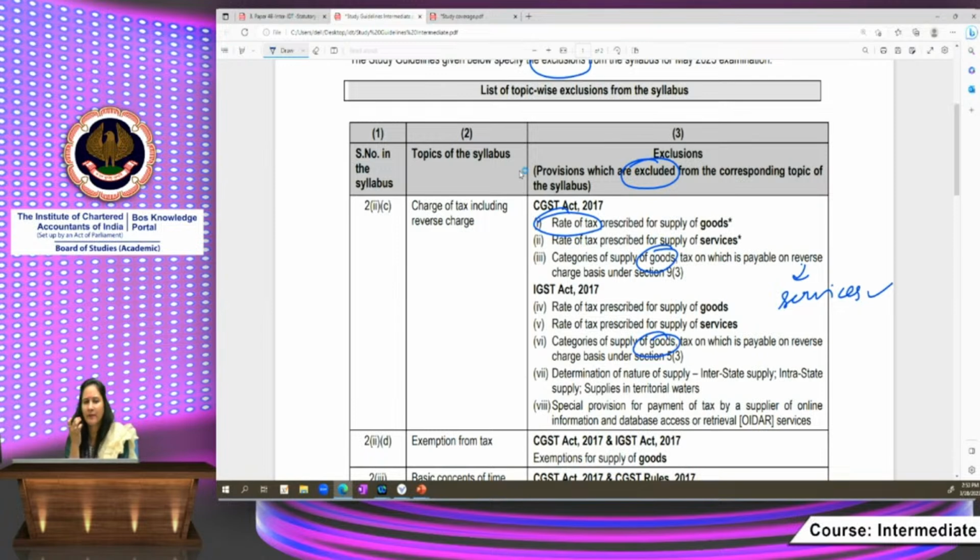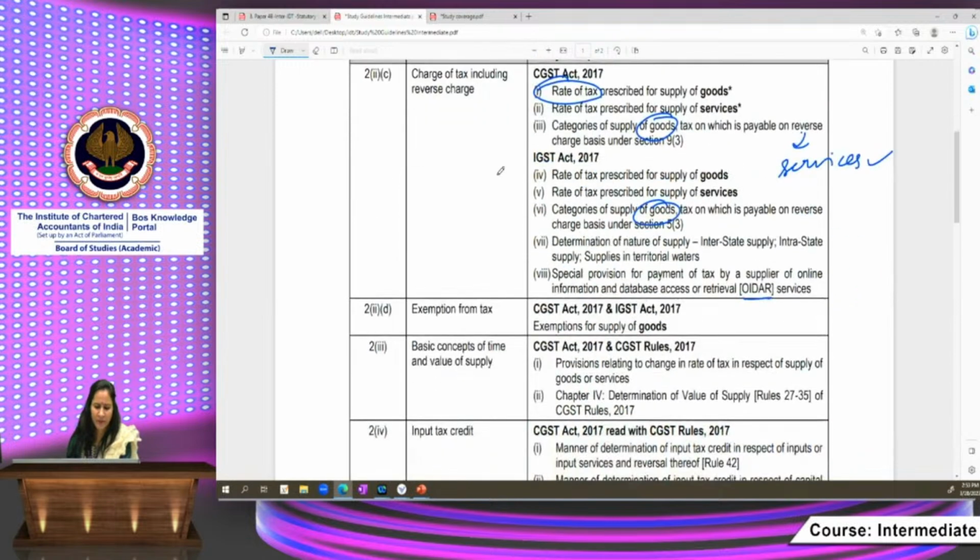Whether the given supply is interstate or intrastate will be stated in the question. Then OIDAR is obviously not covered at intermediate. Exemptions for services are covered in the syllabus in chapter number 4, exemptions from GST. Exemptions for supply of goods is outside the syllabus.